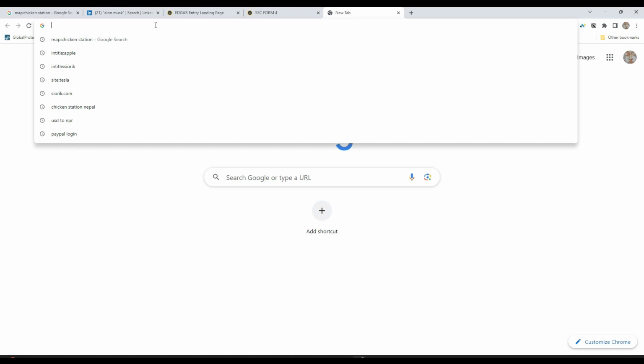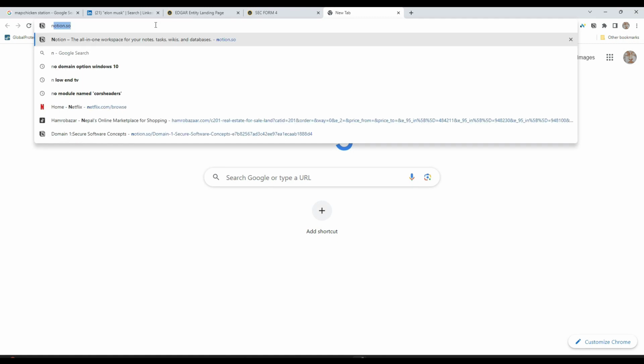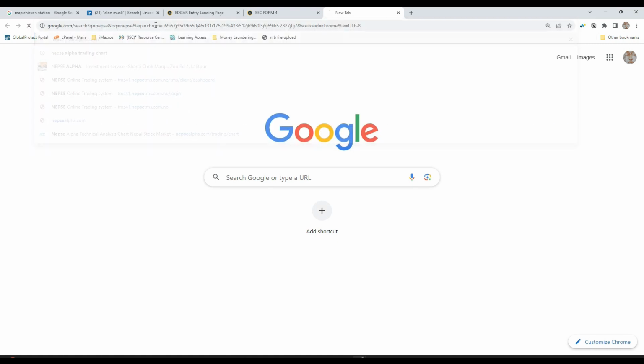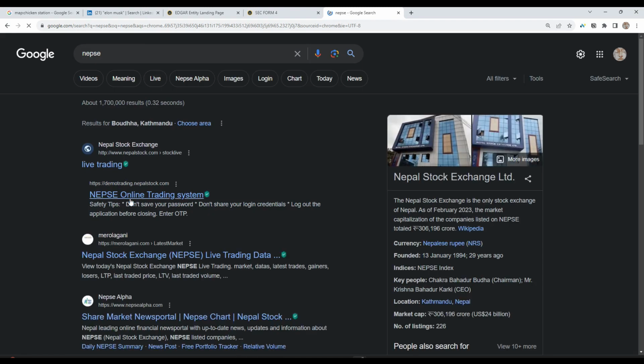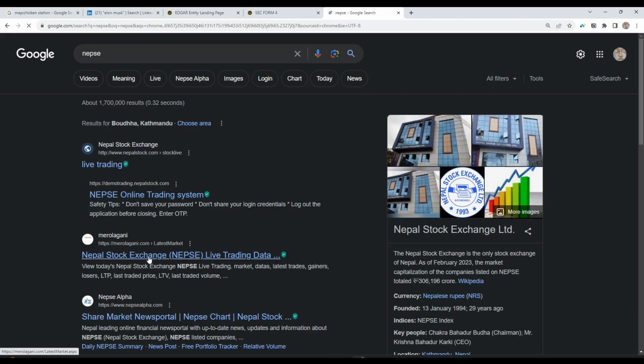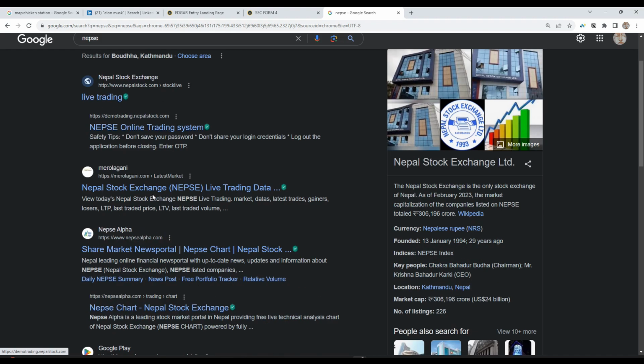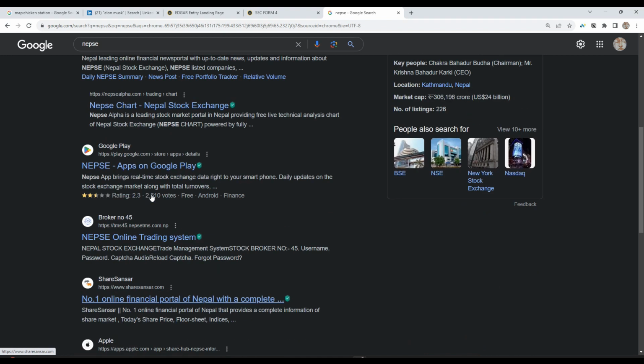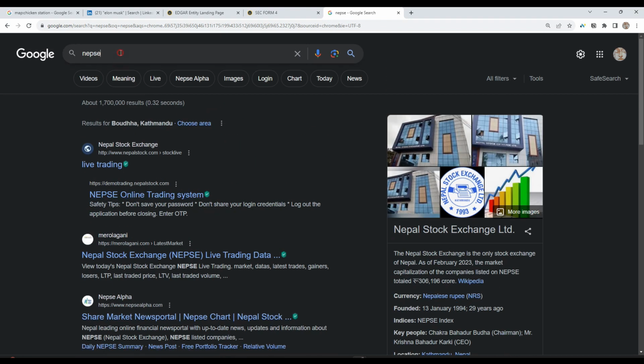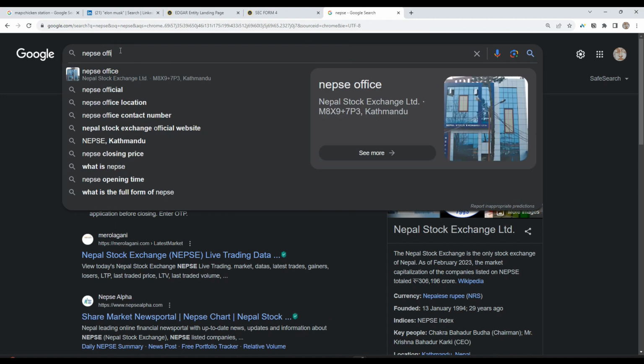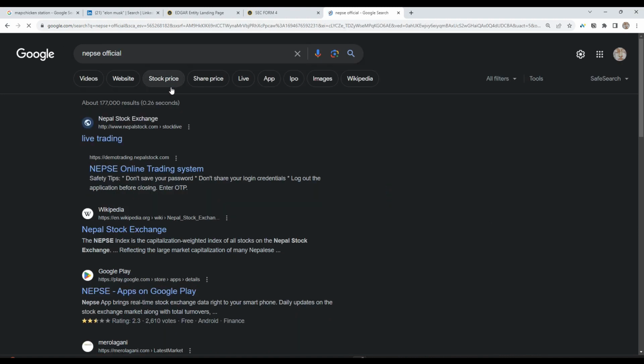In other countries, maybe that information will be available in their stock exchanges, right? So in case of Nepal, it's actually NEPSE, the Nepal Stock Exchange. These are not the sites that I'm looking for. NEPSE official, okay, let me type this one.